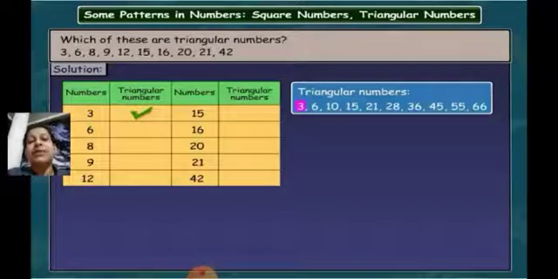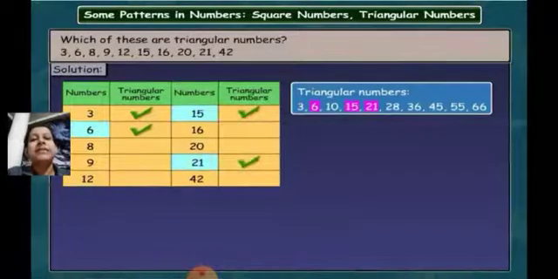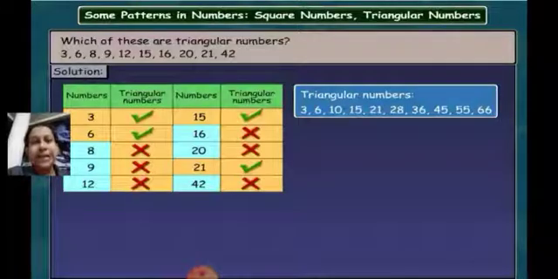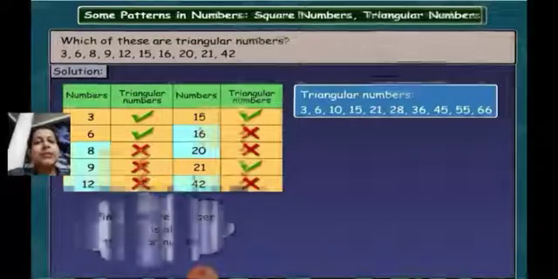So now you must have understood out of these which are the triangular numbers and which are not the triangular numbers. So let us tick mark which are the triangular ones. 3, 6, 15 and 21 are the triangular numbers, whereas 8, 9, 12, 16, 20 and 42 are not triangular numbers. Right? Let's proceed further.